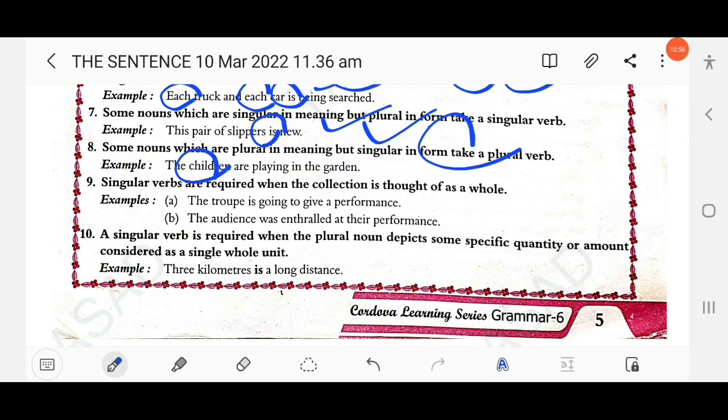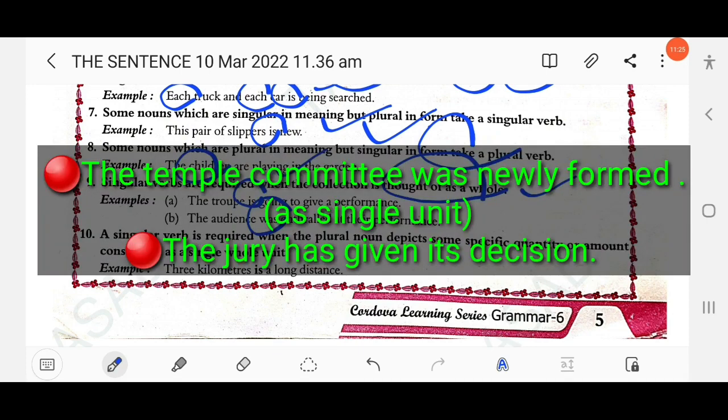Then next, rule number 9: singular verbs are required when the collection is thought of as a whole. The troop is going. When the collection is thought of as a whole, a collective noun, we can say the troop is, the audience was, the jury has decided, the committee has decided.